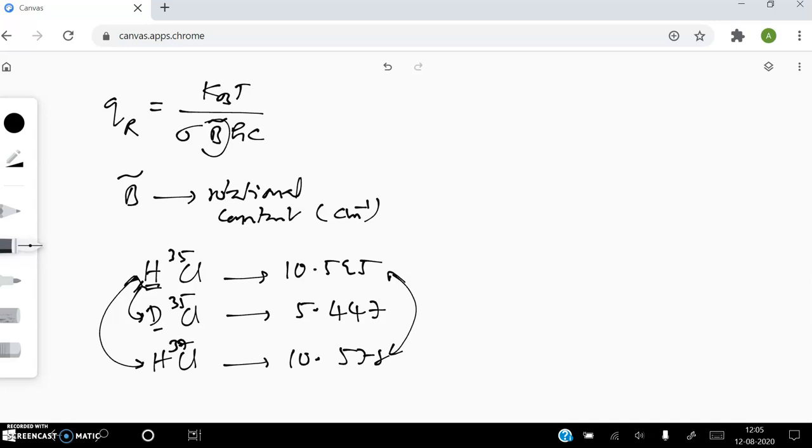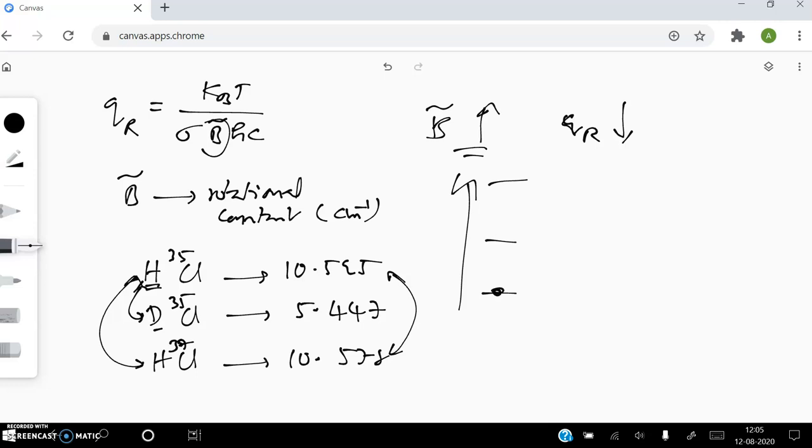Because as the rotational constant B increases, the rotational partition function will decrease. What does it indicate? As the rotational constant increases, the gap between adjacent levels increases. If the gap increases, then the molecule cannot access higher levels, because to access higher levels, the molecule requires very high energy. So at a given temperature, the molecule can access only some limited number of levels. So the rotational partition function is less when B is very large.